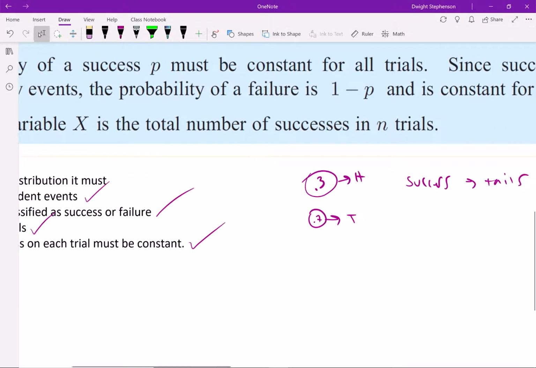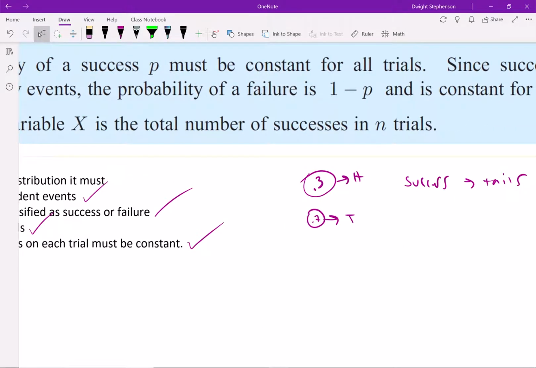Is it independent? When I flip a coin, is the next flip independent of the previous flip? Yes. Unlike a deck of cards, where originally there's 52 cards, and if I pick out an ace, there's now 51 cards. So the next one, if I don't replace that ace, would be dependent on the first one, right? Coins are independent because the flips do not influence each other.